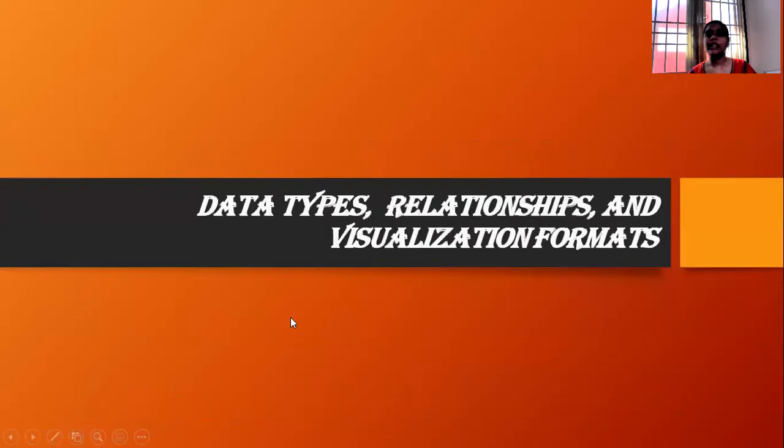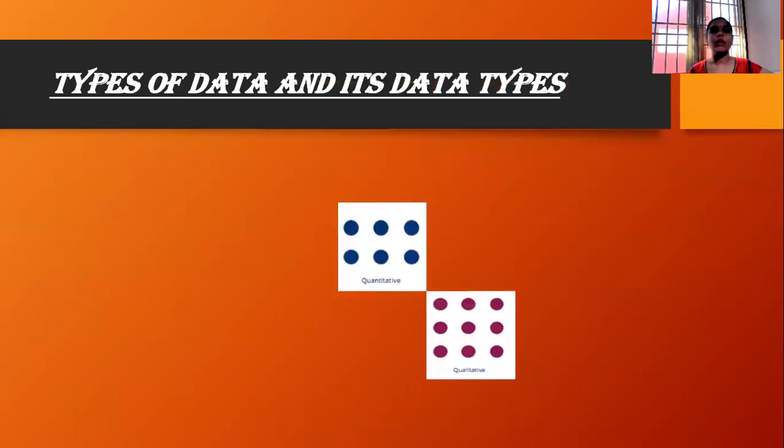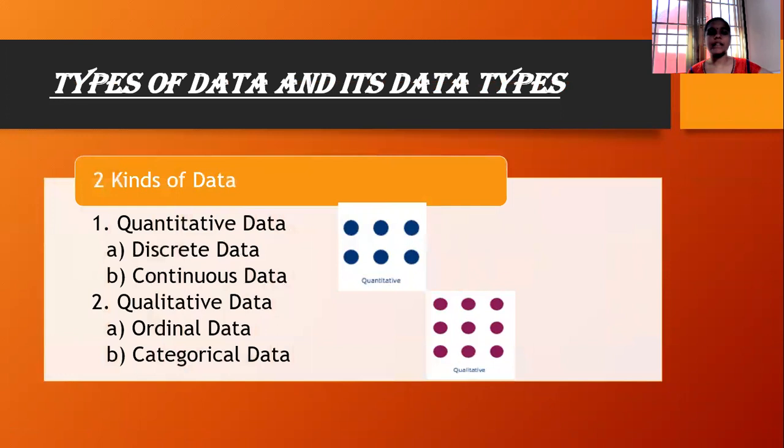Next one is, what are the data types, relationships, and data visualization formats in data visualization. Let us understand what the data types are, what the relationships are, and what the different visualization formats involved in data visualization are. First, what are the different data and data types in data visualization?